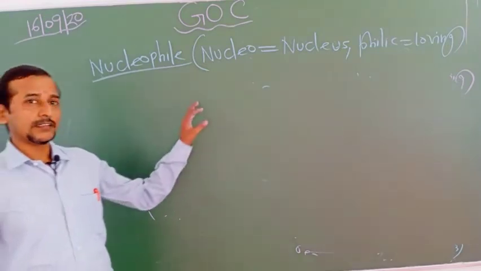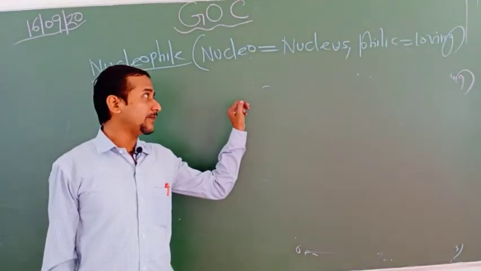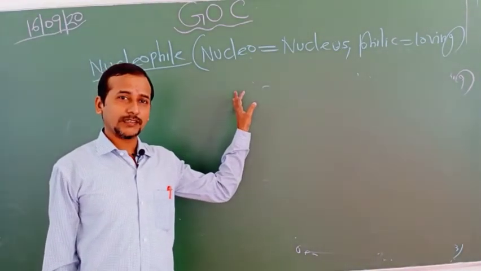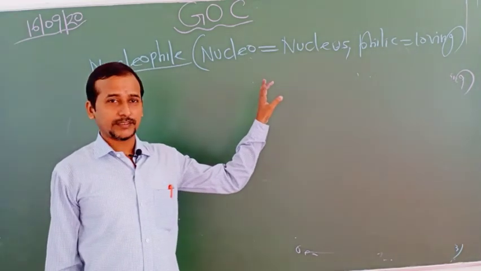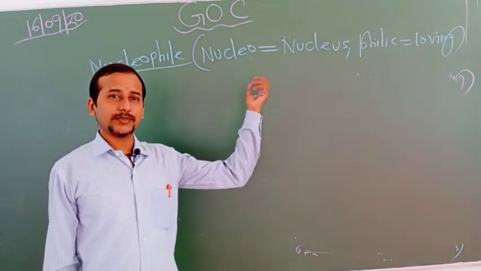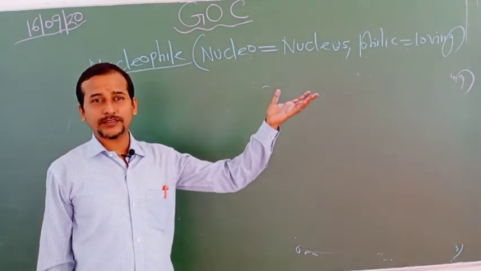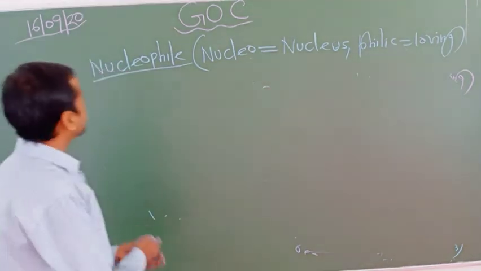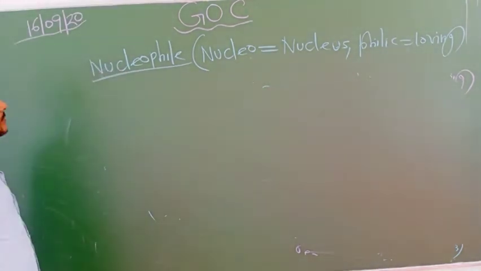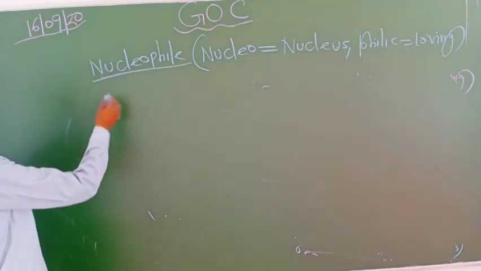Similarly, two terms came in chapter 5 surface chemistry, hydrophilic and hydrophobic. So hydrophilic means affinity with water and hydrophobic means hating water, that means little affinity with water. Now look at the nucleophile.